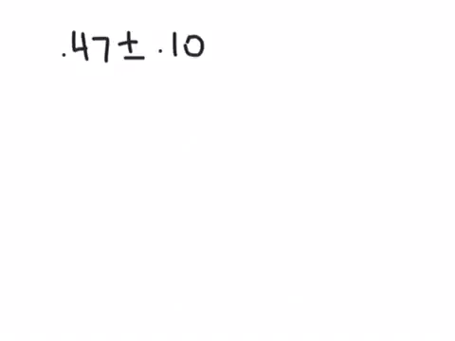So I figured that out. I multiplied the two numbers and got 0.098, so I'm just going to round that up to 0.10. That means on the low side is 0.37, and on the high side is 0.57. That is our interval. What does that mean?